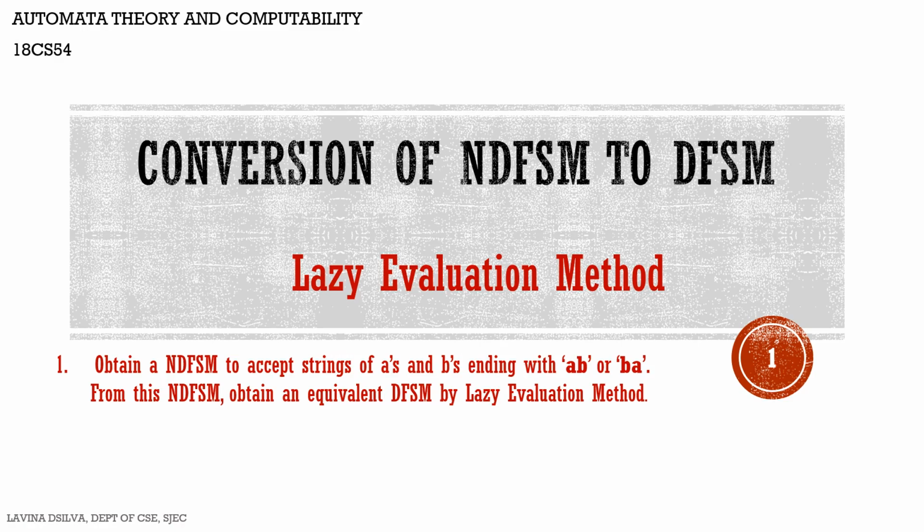Hello students, this video is a continuation of the concept of lazy evaluation method. We shall see a second example here. The question for the explanation is like this. Obtain an NDFSM to accept strings of A's and B's ending with AB or BA. And from this NDFSM, obtain an equivalent DFSM by lazy evaluation method.